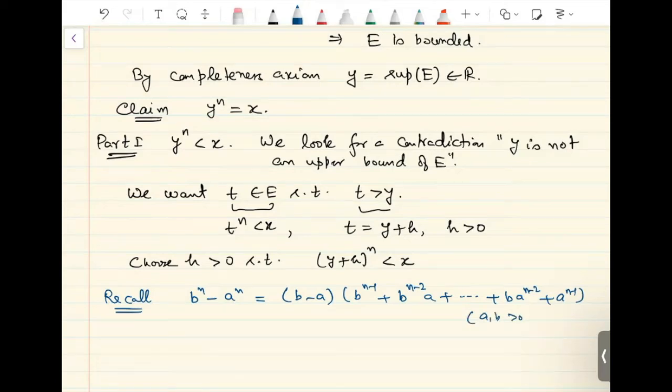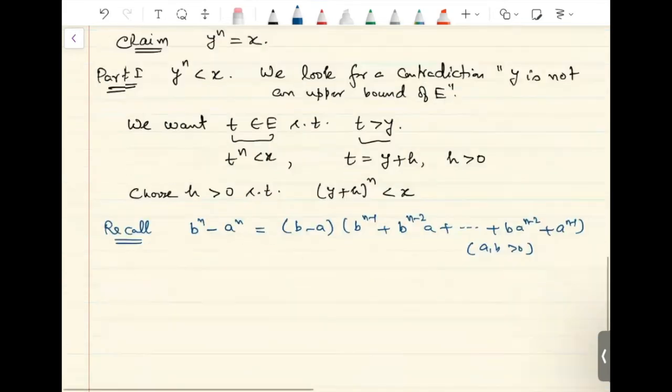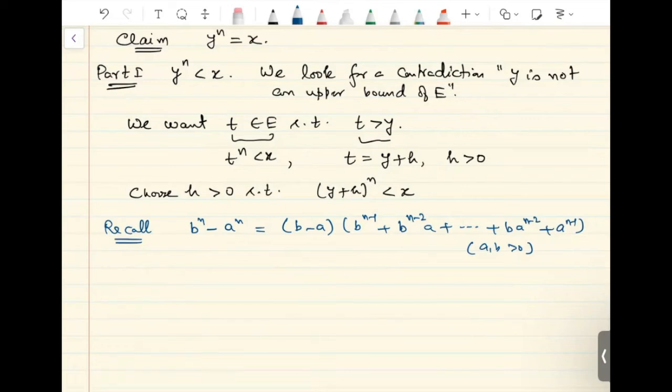So if a and b are positive, you can show that b raised to n minus a raised to n can be written in this form. Now, in this identity, when we have this condition that a is less than b, then b raised to n minus a raised to n will be less than, I'll keep this term as it is, b minus a.